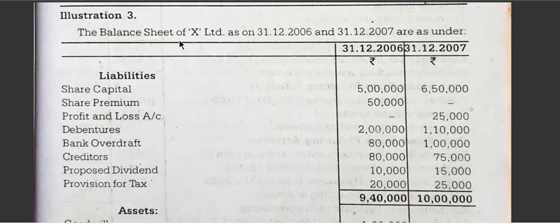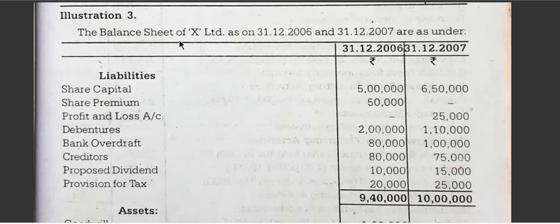Students, today I will be doing a problem under cash flow statement. Two problems we have already finished under cash flow statement. This is the third one. As I've already explained, there are three activities which come under cash flow statement. They are operating activities, investing activities, and financing activities.